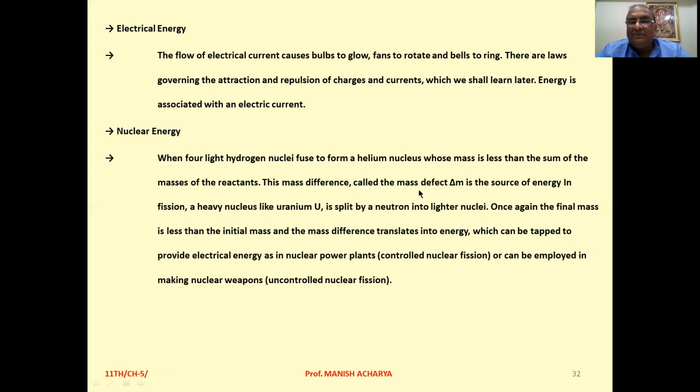Okay, and that particular mass converts into energy as per the equation delta m into c square.